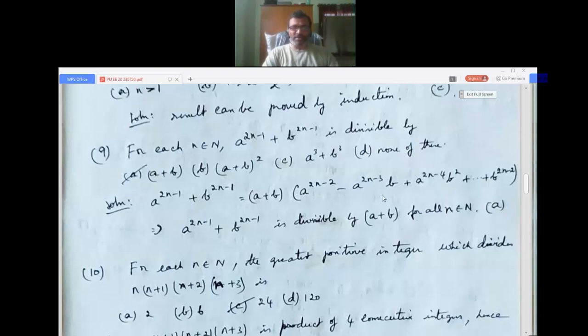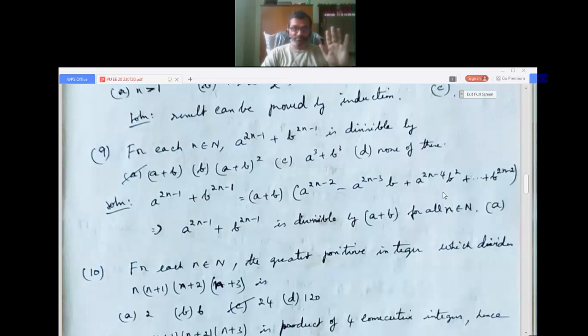Okay, this is a very standard result from your lower class also, from your 11th standard or first PUC. For example, if I take a cube plus b cube, which you studied in 9th standard, a cube plus b cube can be written as (a plus b) into (a squared minus ab plus b squared).